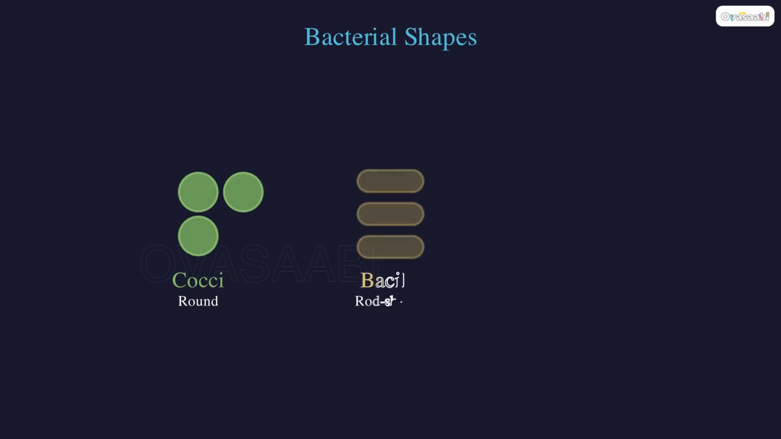Bacteria come in three main shapes. Cocci are round like beads, bacilli are rod-shaped like cassava sticks, and spirilla twist like a corkscrew.